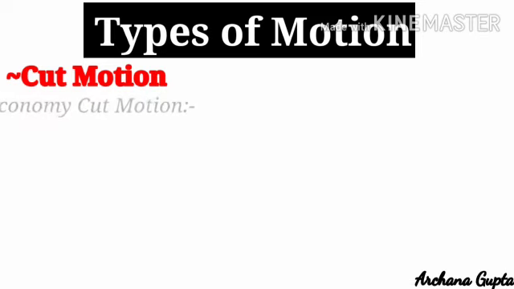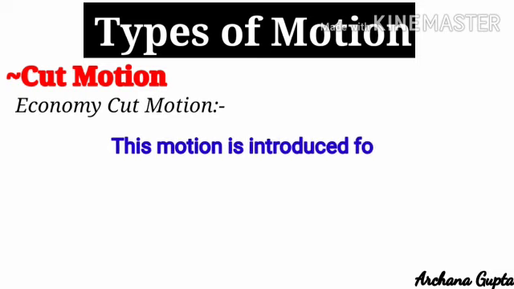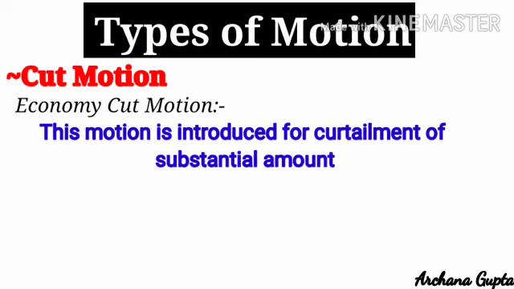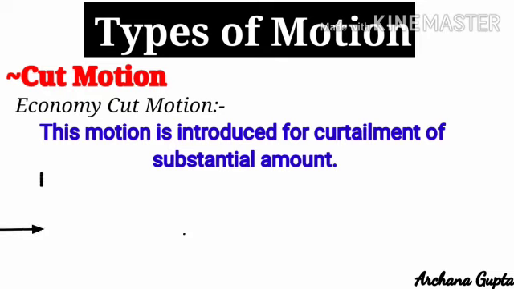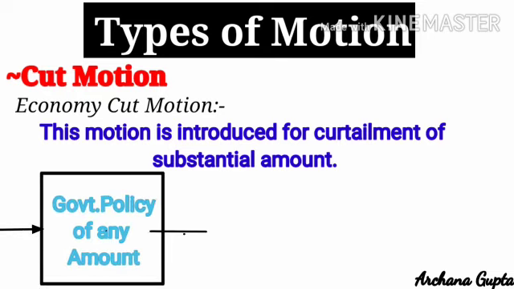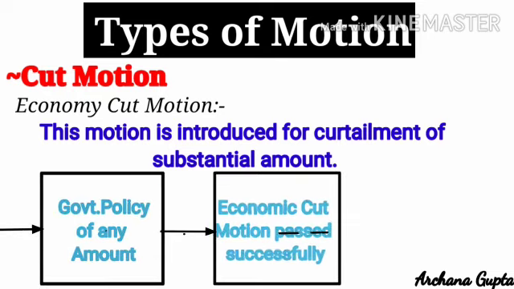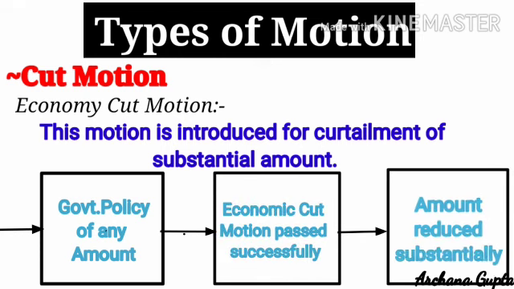Okay. Now, the second is economic cut motion. This motion is introduced for curtailment of a substantial amount. For example, the government allots an amount for a policy, but the members of parliament feel that this amount is too much for that policy, then they reduce this amount substantially after discussion in the parliament. So it is called economic cut.